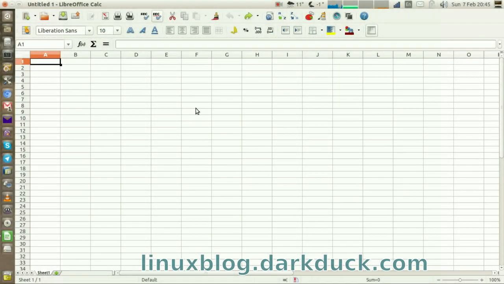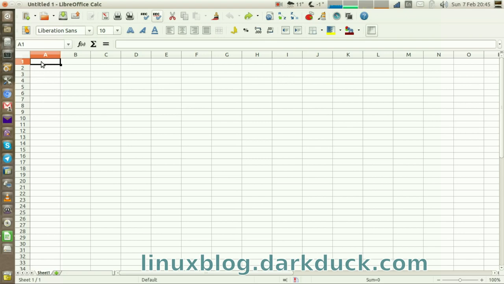Hello, my name is DuckDuck, and today I will show you how you can assign drop-down lists to certain cells in your spreadsheet in LibreOffice Calc. There are two options here. Let's start with option number 1.